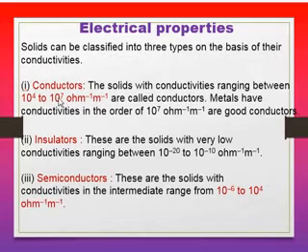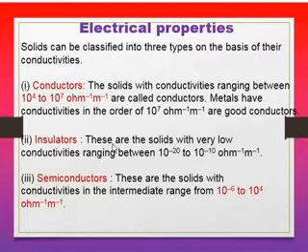Some data to be remembered. Conductors: the solids with conductivities ranging between 10 raised to 4 to 10 raised to 7 per ohm meter are called conductors. Metals have conductivities in the order of 10 raised to 7 per ohm meter and are good conductors.